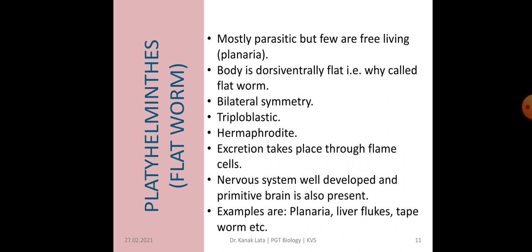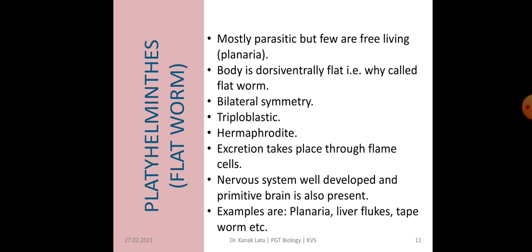The next group of organisms is Platyhelminthes. Platyhelminthes are called flatworms. They are mostly parasitic but few are free living also, like Planaria. They are free living. They do not require a host. The body of Platyhelminthes is dorsiventrally flattened.